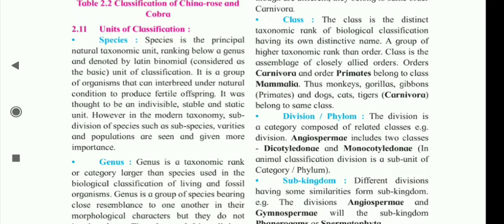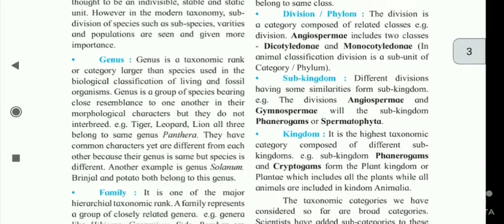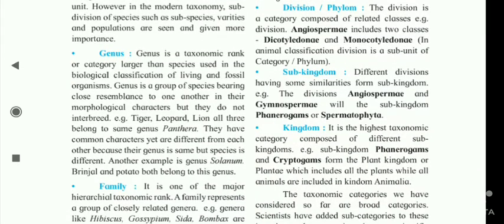Division or phylum. The division is a category composed of related classes. Example, division Angiospermae includes two classes, Dicotyledonae and Monocotyledonae. In animal classification, division is a subunit of category or phylum. Subkingdom. Different divisions having some similarity form a subkingdom.